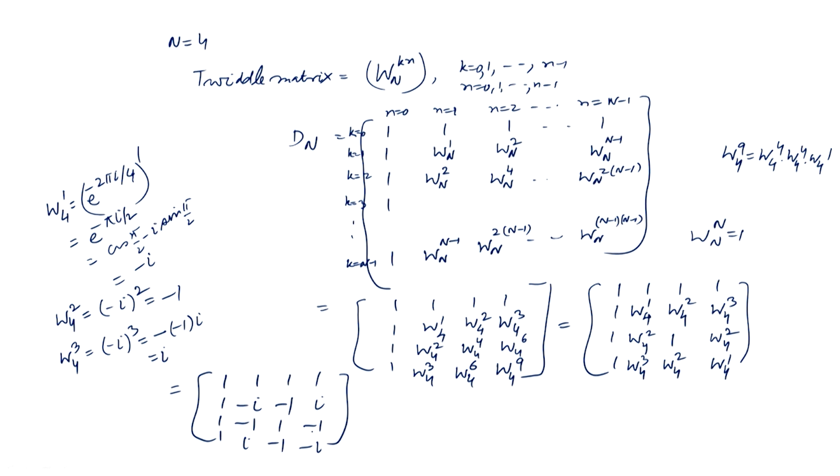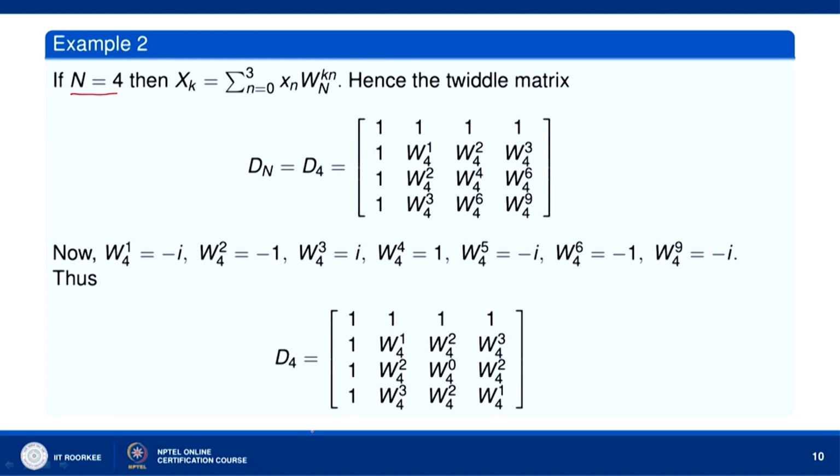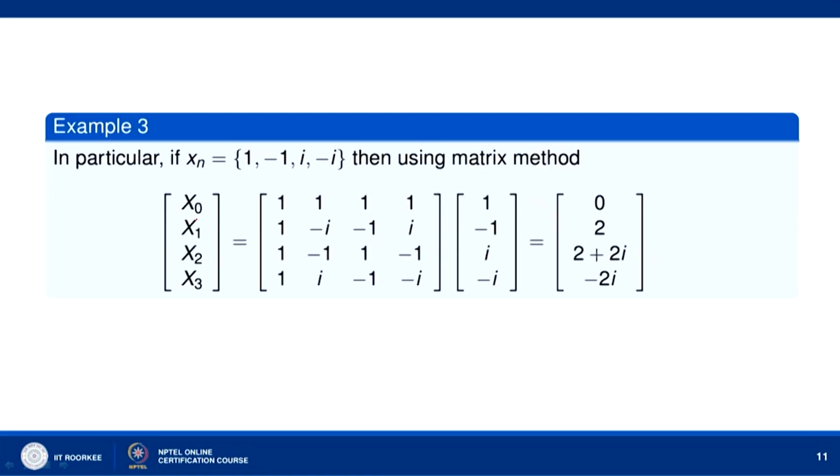So, let us see whether we have the same matrix here. D 4 is this matrix, W 4 0 is nothing but W 4 4, so this is equal to 1. Let us see whether we have the same values or not. We have x 0, x 1, x 2, x 3. This is the left hand side frequency domain column, and this is the amplitude column. We are taking an example here.